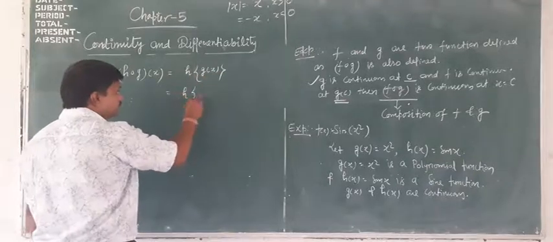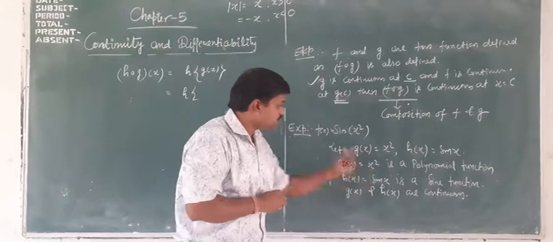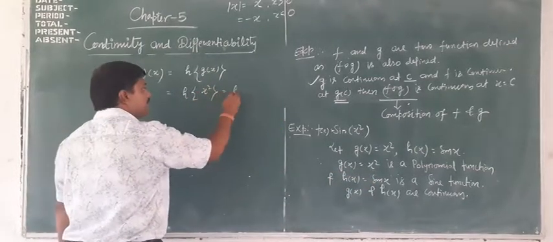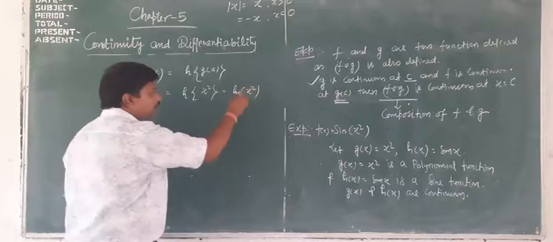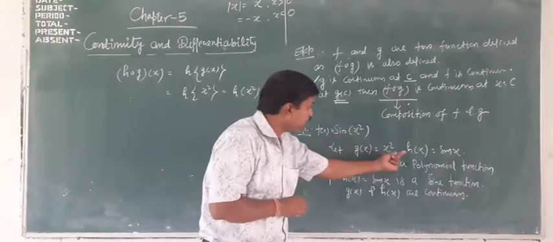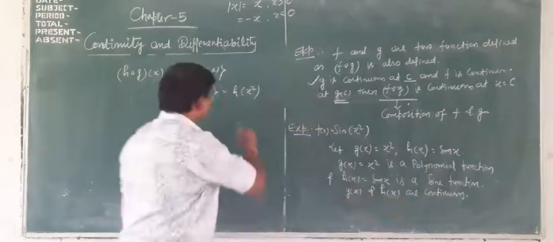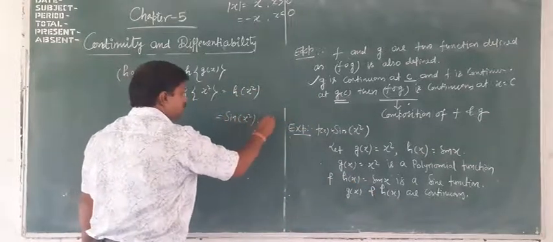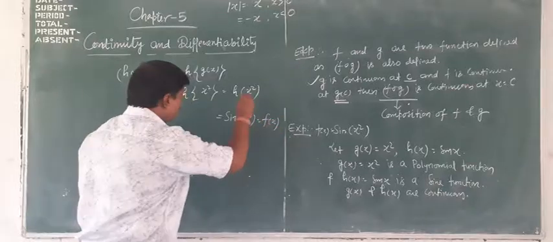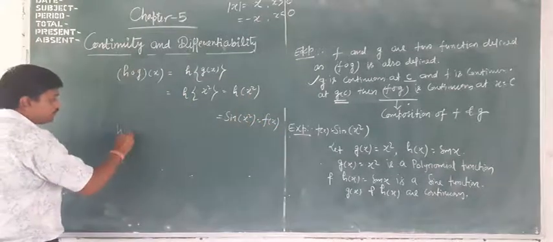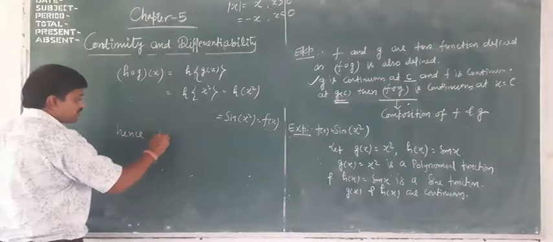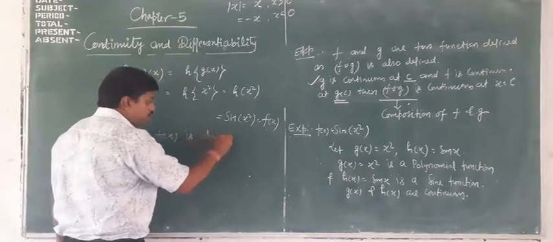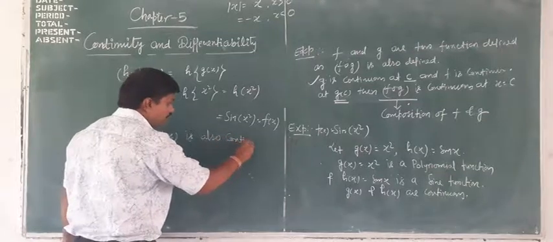What is g(x)? g(x) is x square. So this is h(x square). What is the value of h(x square)? h(x) equal to sin x. So this becomes sin x square, and this is equal to f(x). Hence, by that theorem, f(x) is also continuous.